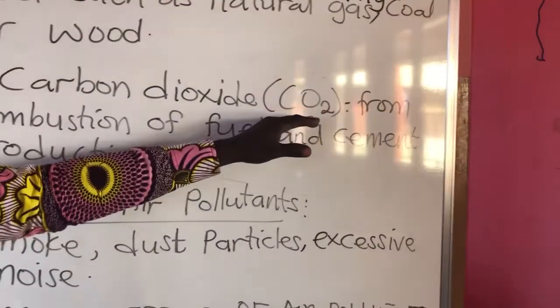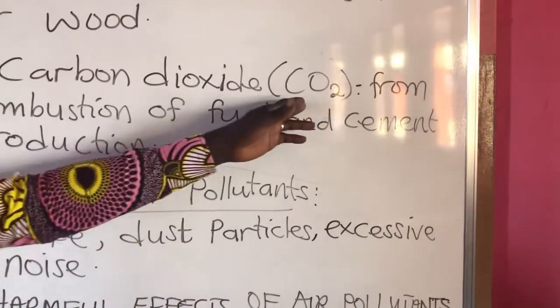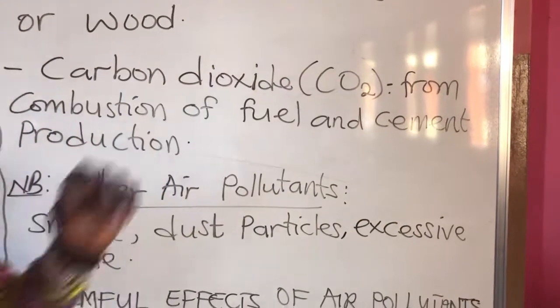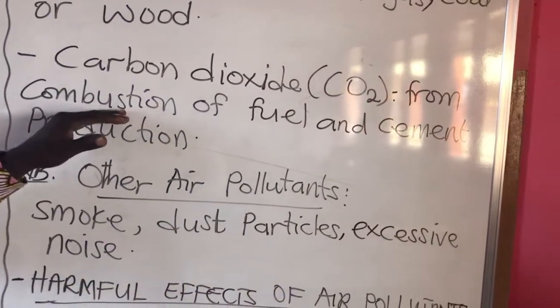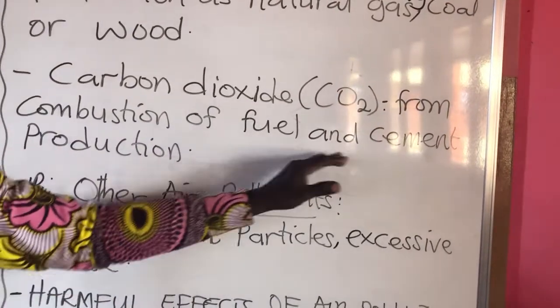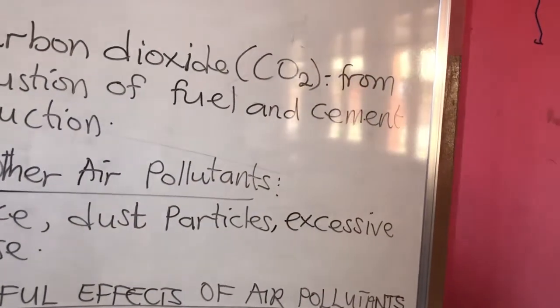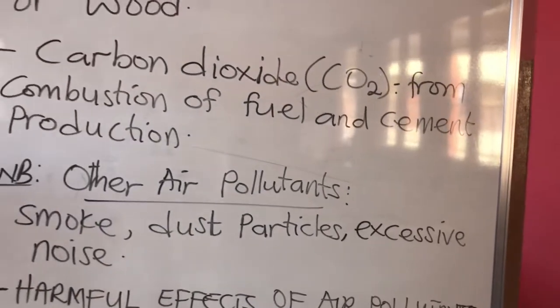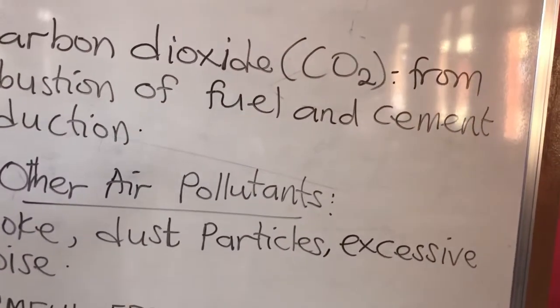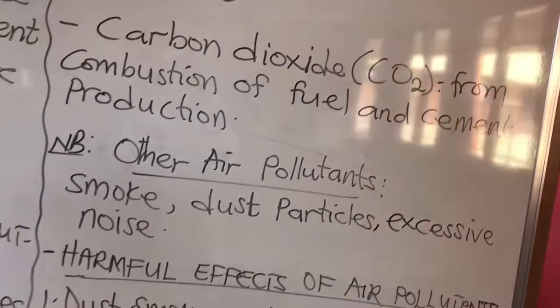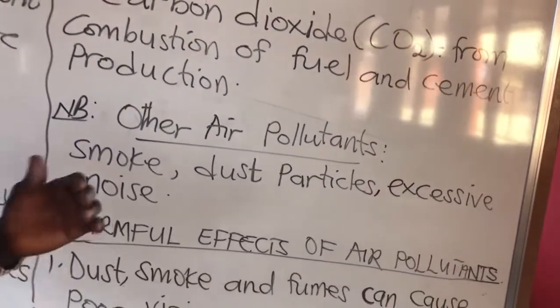But carbon dioxide, the chemical symbol is CO2, and its sources are the combustion or burning of fuel and cement production. In cement production, certain chemicals are broken into smaller particles in powdered form, and other chemicals like gypsum are added to it.